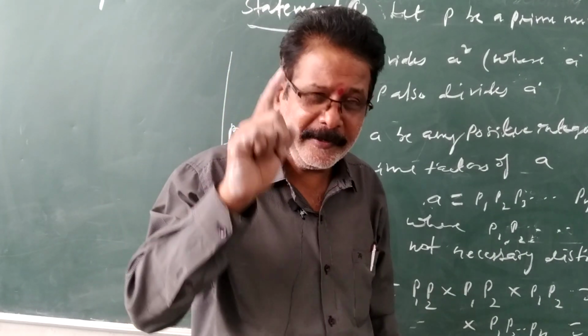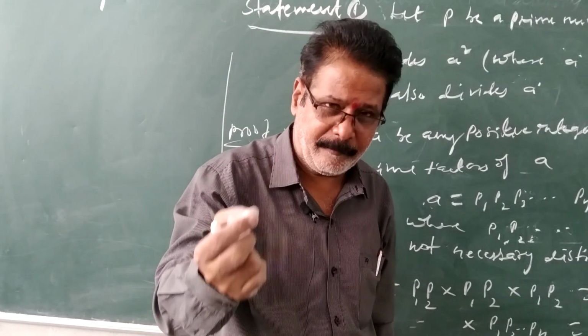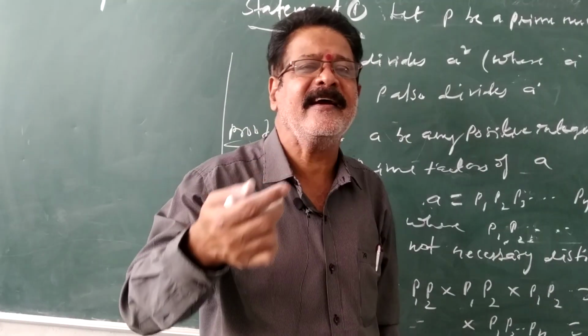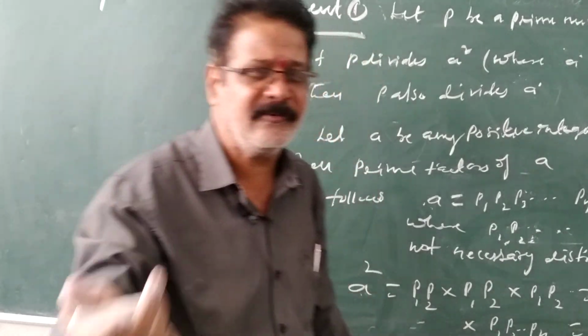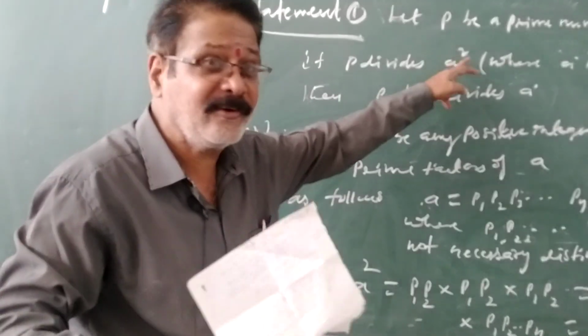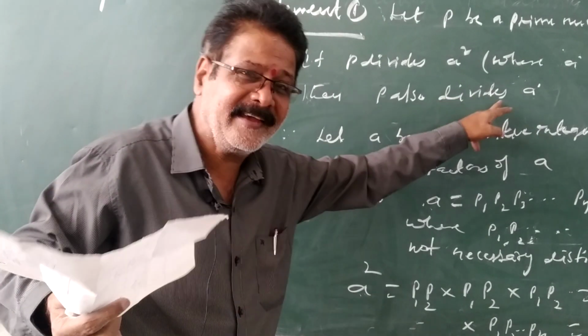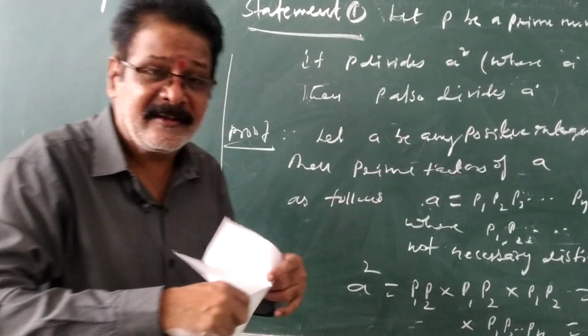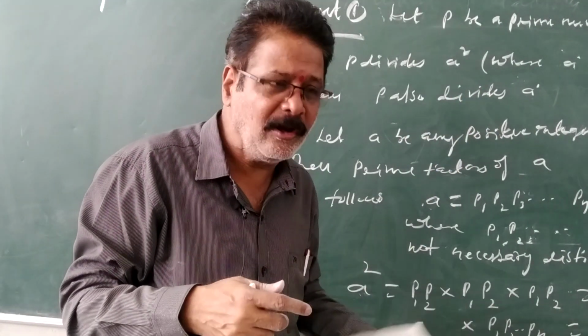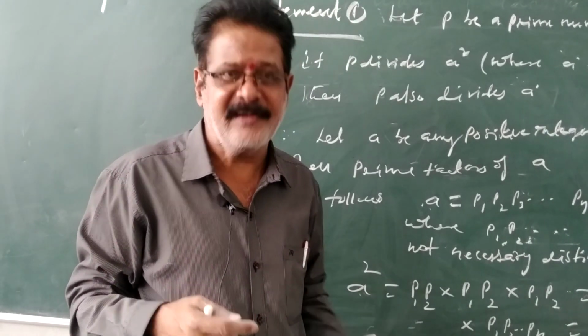Statement 1: p is a prime number and a is any composite number or any positive integer. If p divides a square, p also divides a. This is called statement 1. Statement 1 will be helpful in proving irrational numbers.